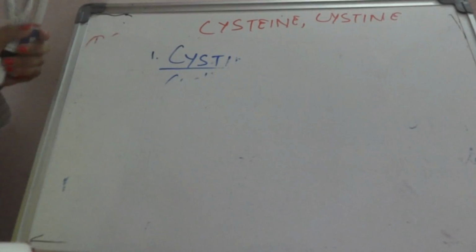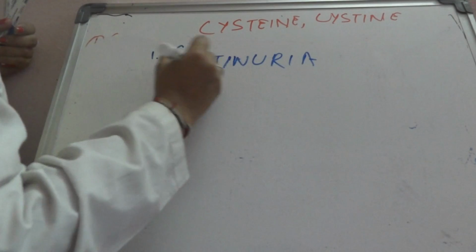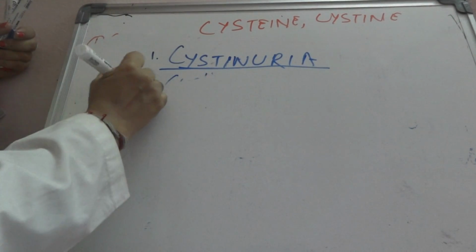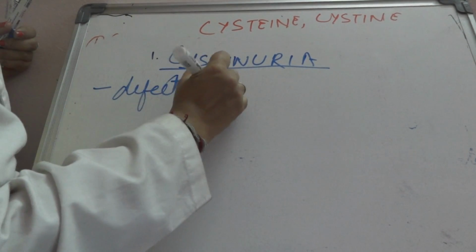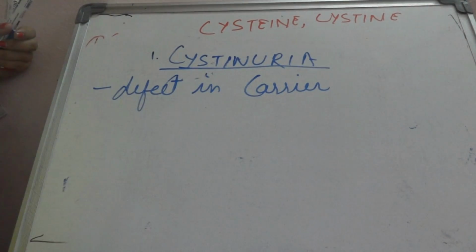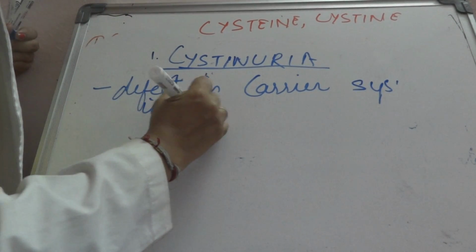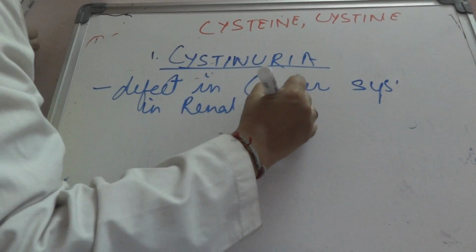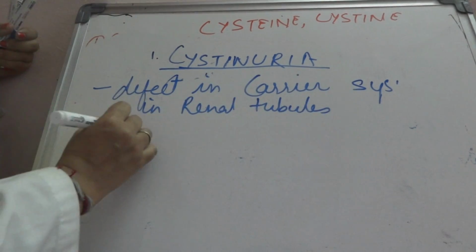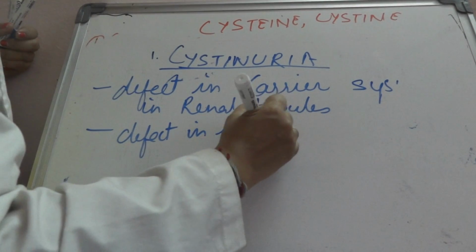cystinuria. The second defect is cystinuria, and it is not due to a defect in any enzyme. It is a defect in the carrier system in renal tubules. So that is a defect in the reabsorption of 4 amino acids.